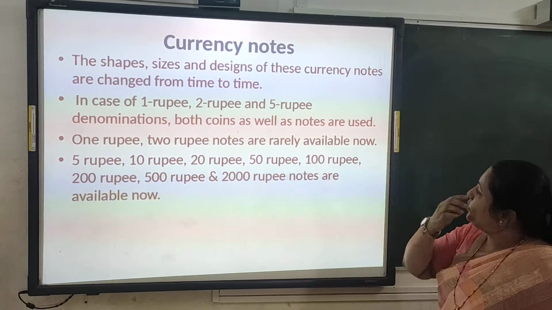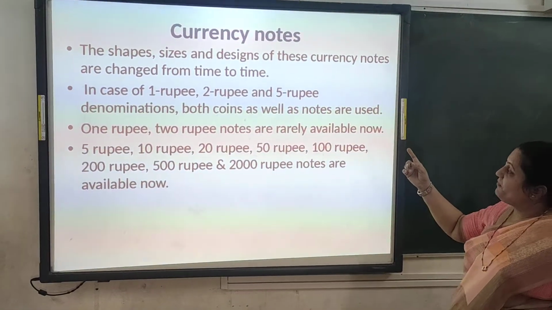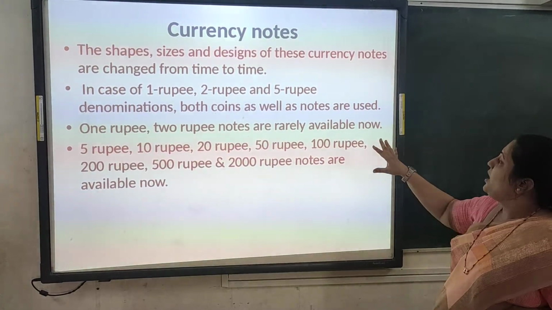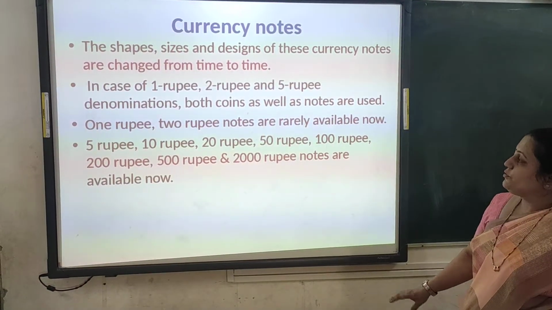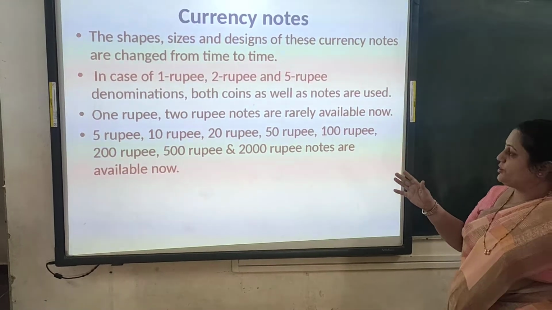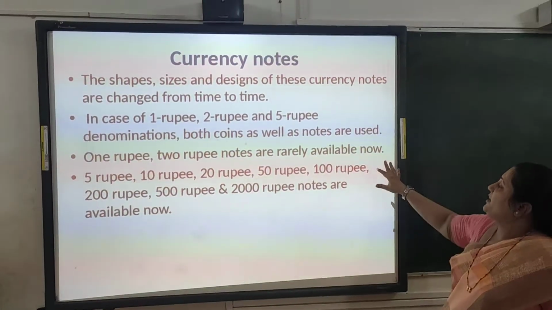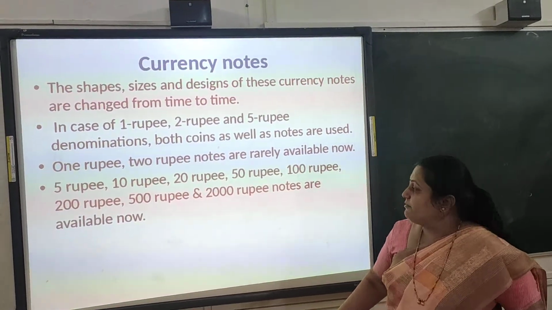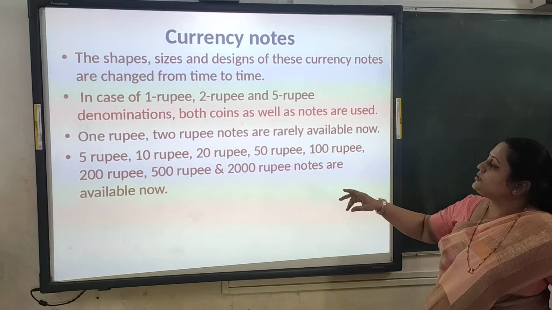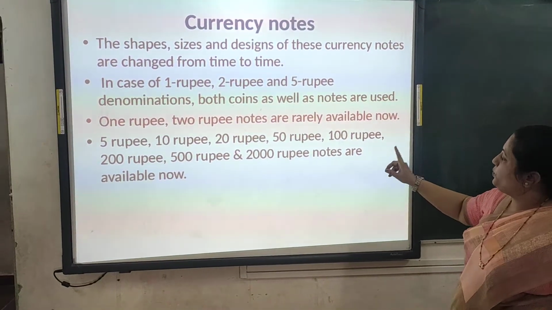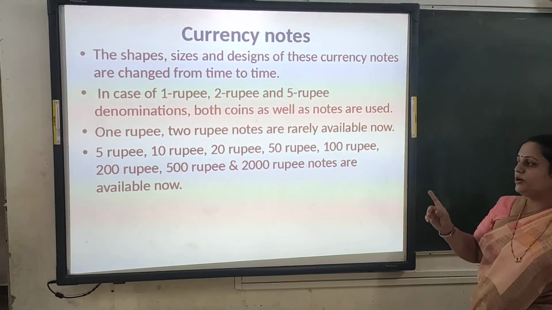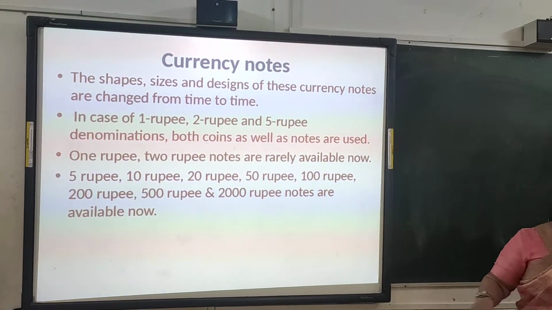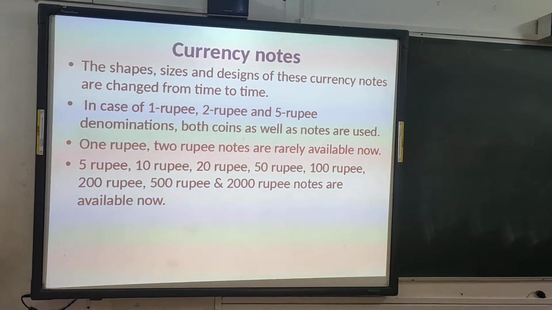Now see, in the case of rupee 1, rupee 2 and rupee 5, the denominations are used for coins as well as notes. So we use both notes and coins for these. 1 rupee and 2 rupee notes are rarely available now. They are still in use but rarely available. I will show you the photos of those notes. 5 rupee, 10 rupee, 20 rupee, 50 rupee, 100 rupee, 200 rupee, 500 rupees, 2000 rupees. These notes are currently available and we are using them in the market.